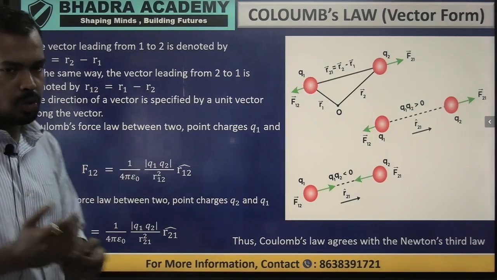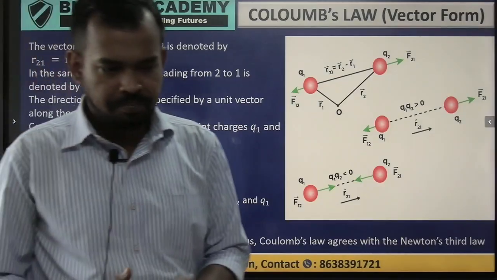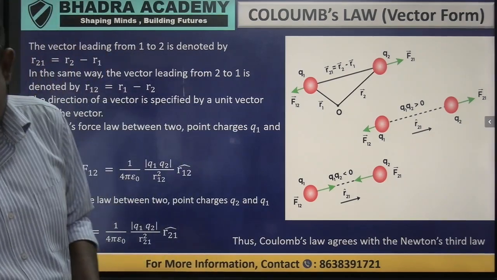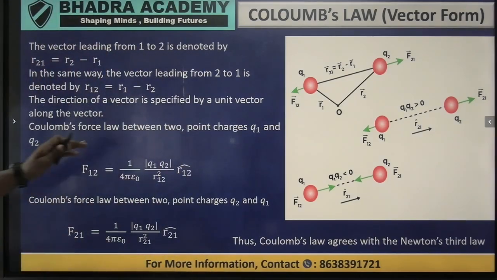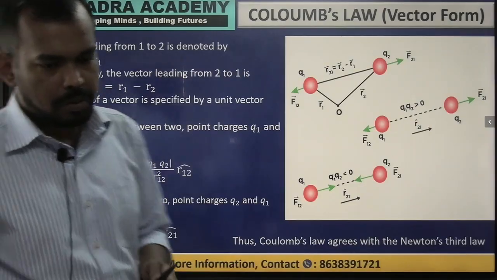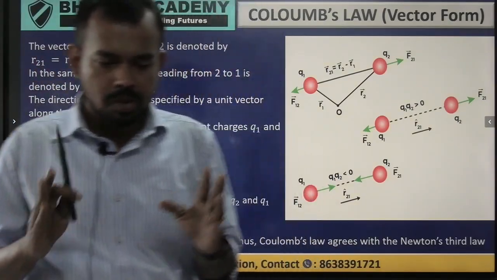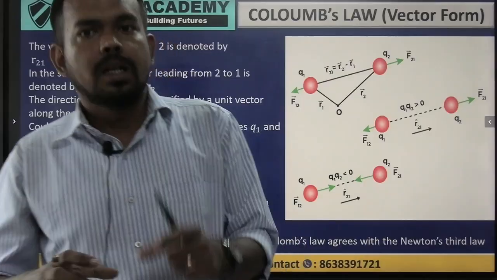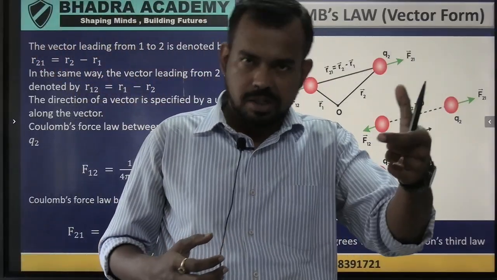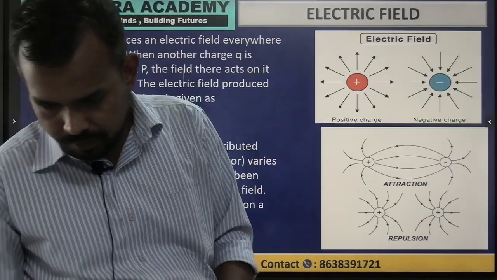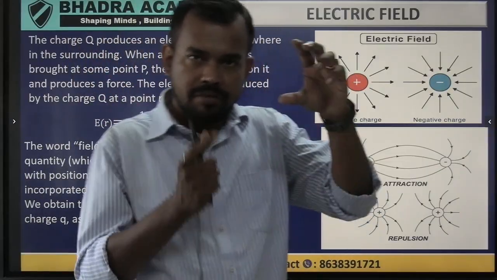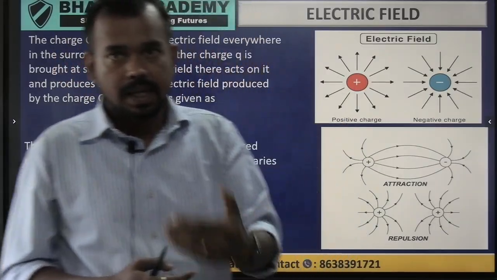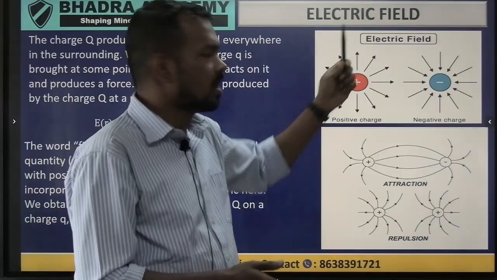Okay, so this is Coulomb's law in the vector form. Hope that you have understood this. Now since we are talking about force, till now we have been talking about the force between two point charges, because there are two different points and they are exerting force upon each other. Now what if there is one single charge? If we talk about a single charge, then the effect of the single charge on the surrounding area is known as the field, and that is known as the electric field.